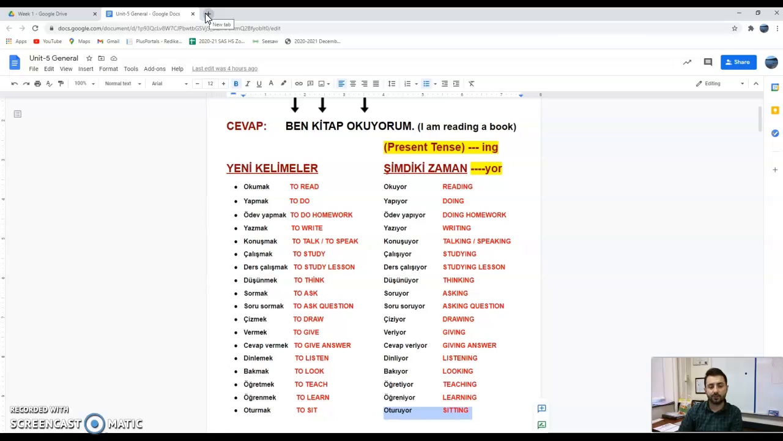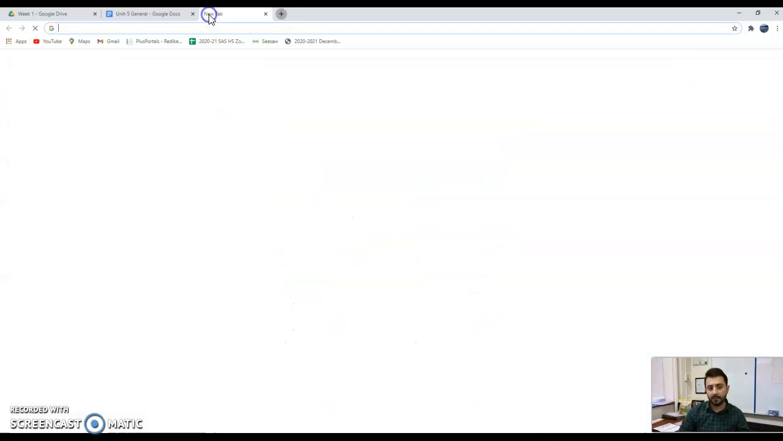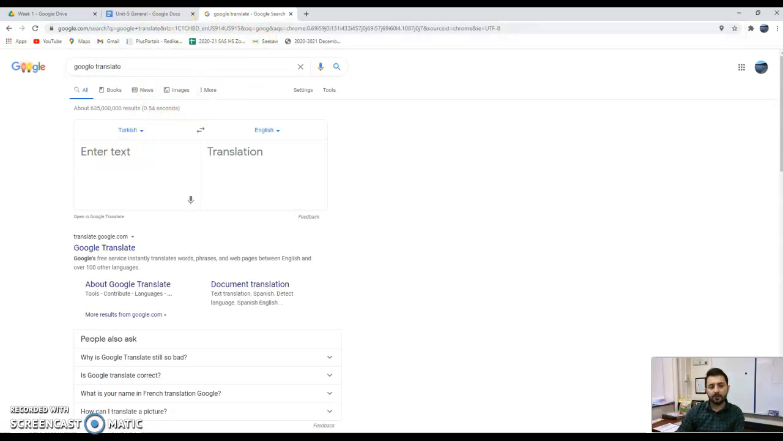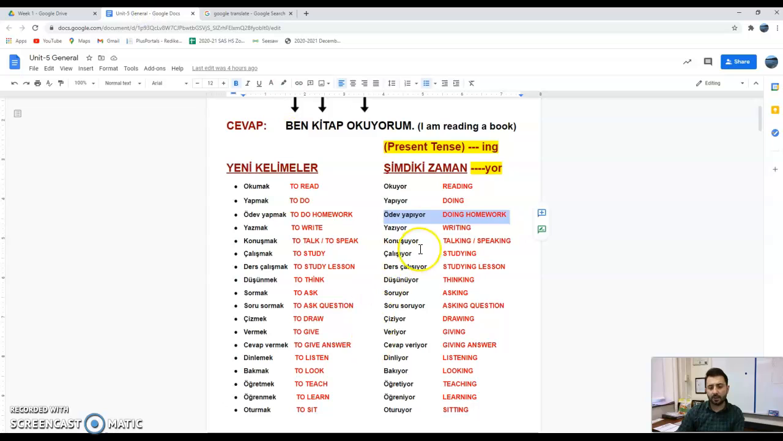In order for you to practice these words, I usually do not suggest students to use Google Translation, but in this case, it might be easy and useful for you to use Google Translation in order to practice the pronunciation of these words. For example, the word okuyor is reading, or ödev yapıyor is doing homework, right? If you don't know how to pronounce these words correctly, just go to Google Translate, and for example, the word yazıyor, right? Writing.